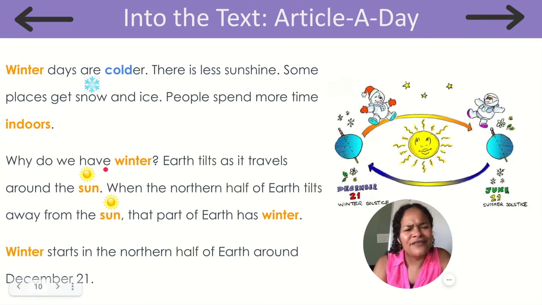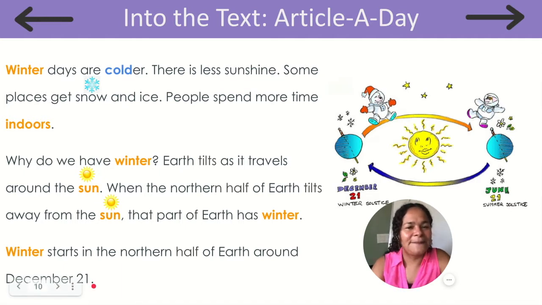Why do we have winter? Earth tilts as it travels around the sun. When the northern half of Earth tilts away from the sun, that part of Earth has winter. Winter starts in the northern half of Earth around December 21st.